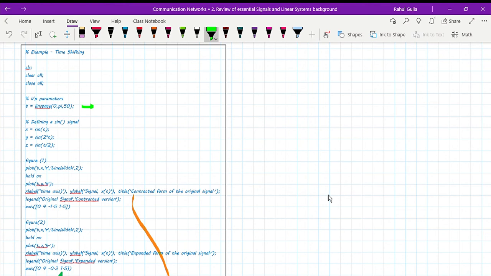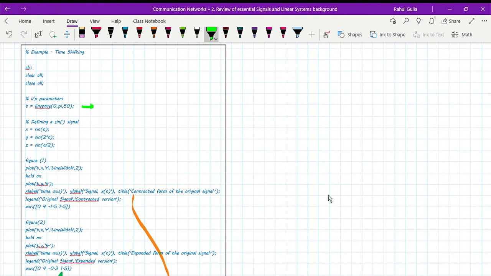That's why I'm defining my x-axis in terms of pi. It's easier to visualize the sine signal or cos signal from 0, pi by 2, pi point of view. That's why I'm declaring my t-axis from 0 to pi with 50 points.